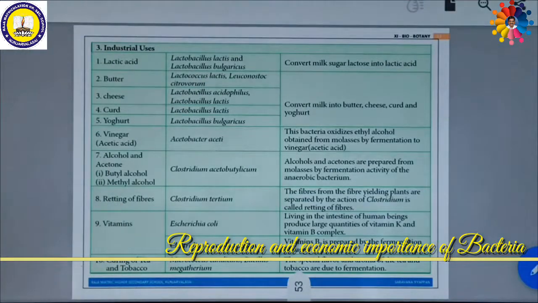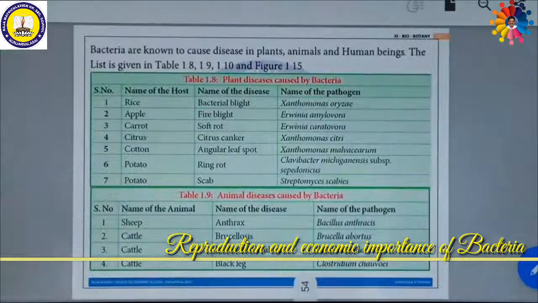Similarly, some bacteria like Micrococcus and Bacillus are used in curing of tea and tobacco. Their special flavor and aroma, the beautiful smell of tea and tobacco, are due to the fermentation or curing done by these bacteria. So these are all beneficial bacteria.